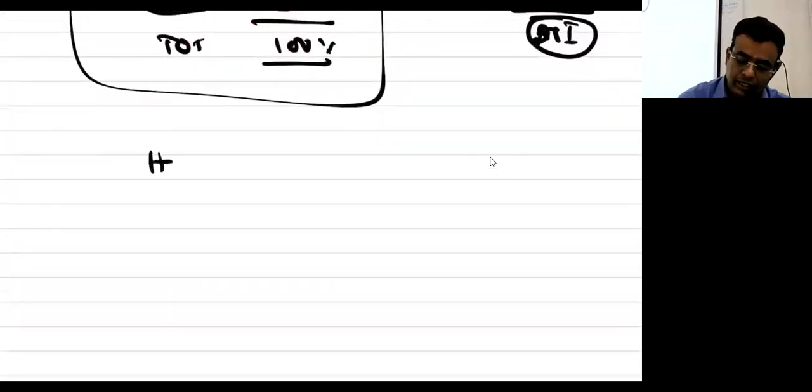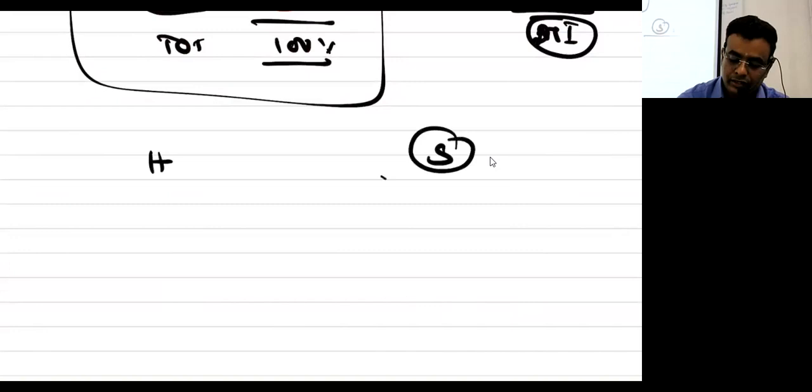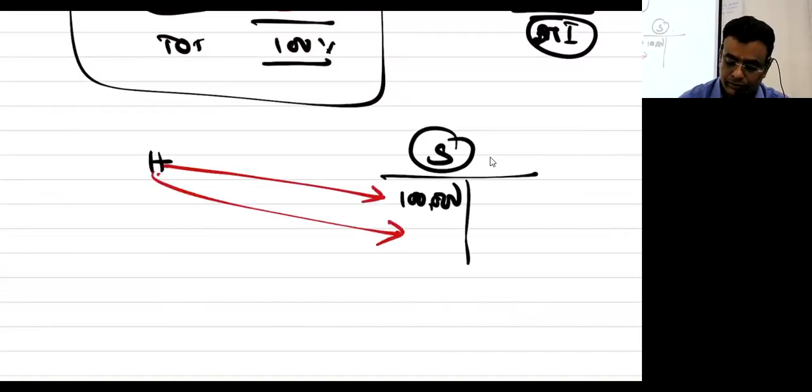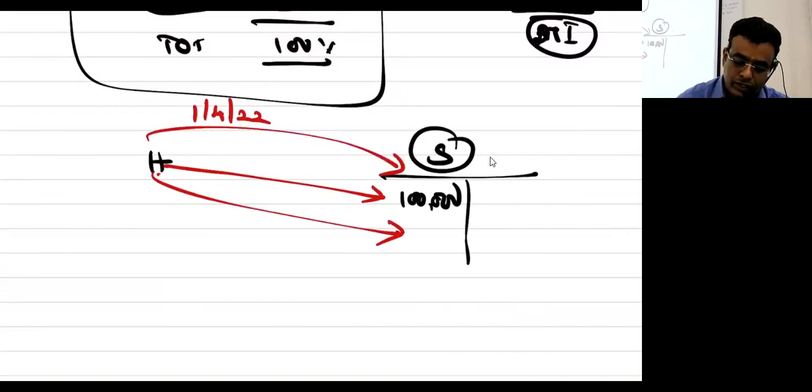H Limited is there. S Limited is there. 1 lakh is the share capital. On 1/4/22, they acquired 20%. On 16/8, they purchased another 20%.